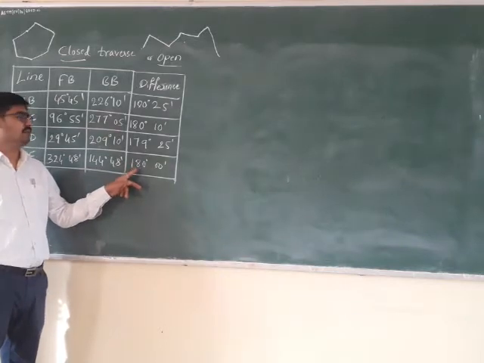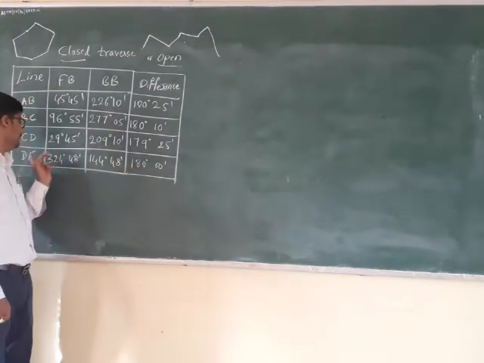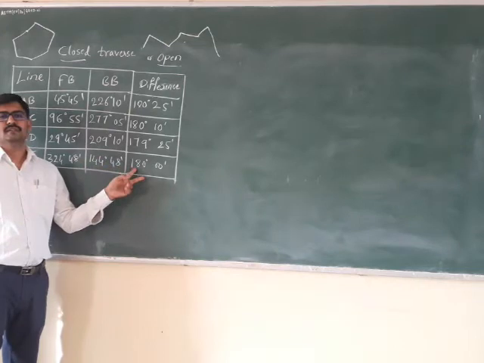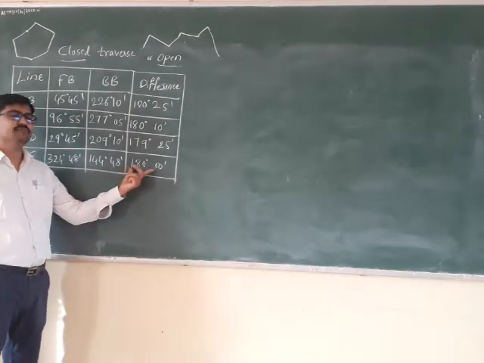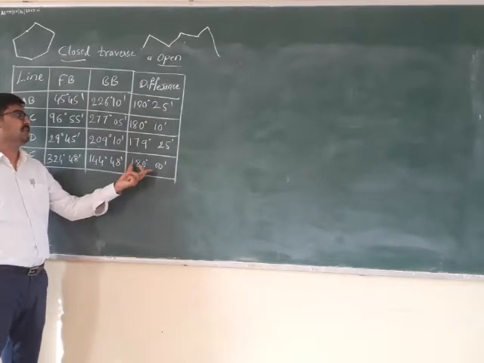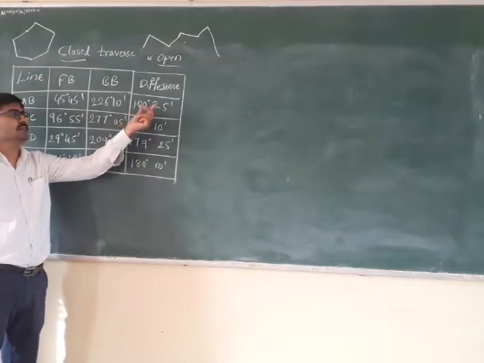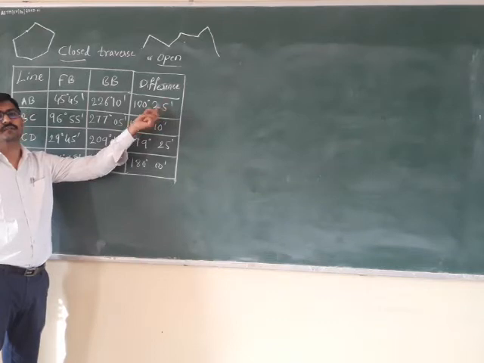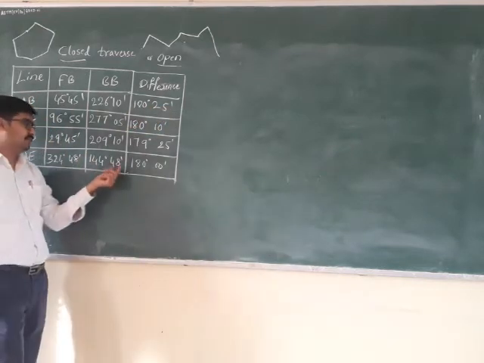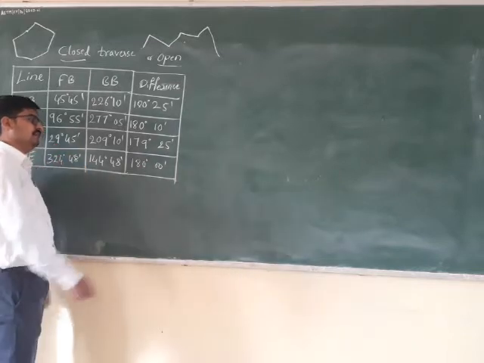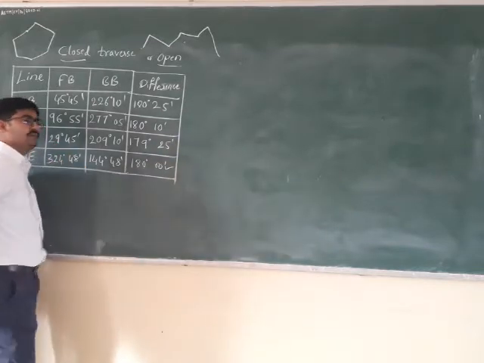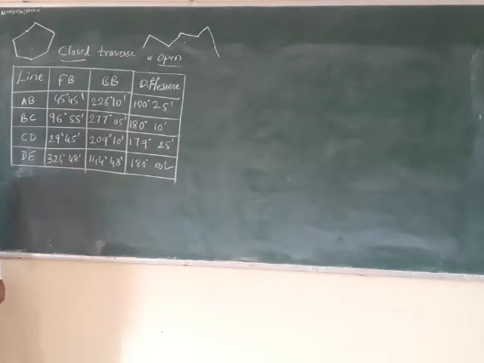So this particular line, line DE, has got the fore bearing and back bearing difference exactly 180 degree 0 minutes. Others have got about 180 degree, but not exactly 0 minutes. So you need to take the one which has got 180 degree and 0 minutes exactly, right? So this is the one which has given you 180 degree 0 minutes exactly.